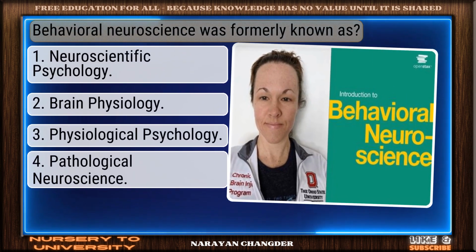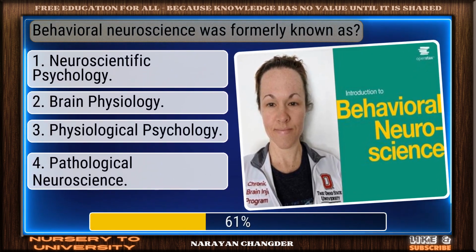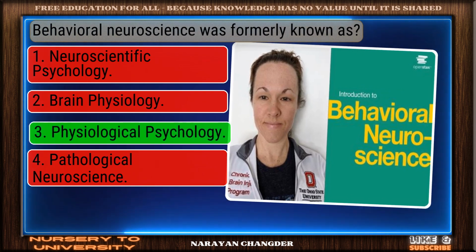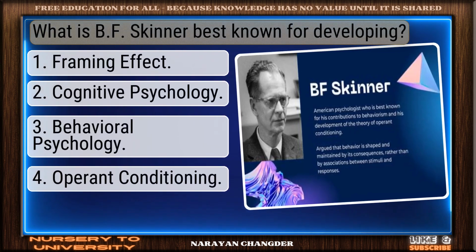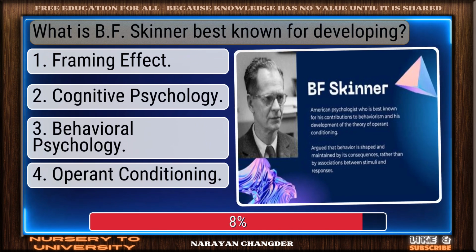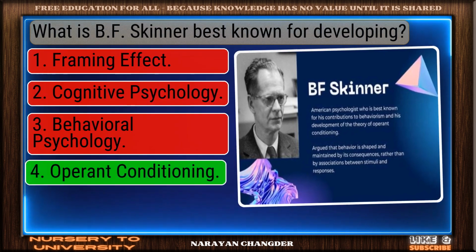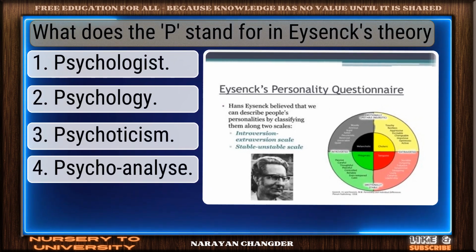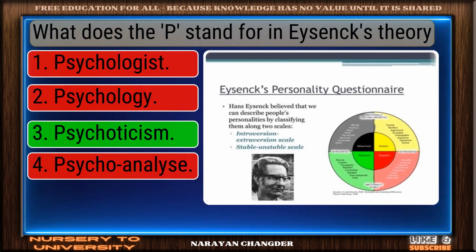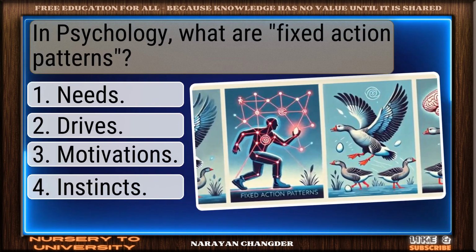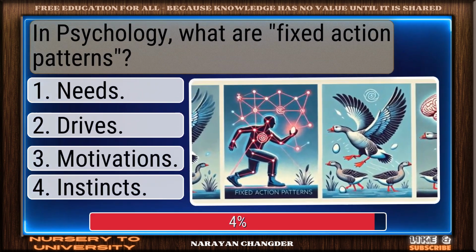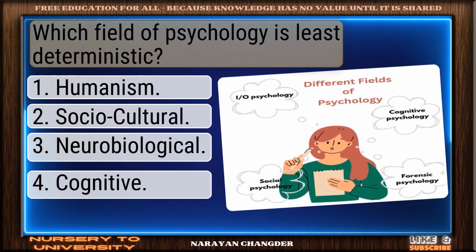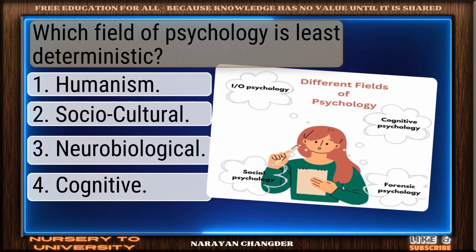Behavioral neuroscience was formerly known as. Clear and correct. Physiological psychology. What is B.F. Skinner best known for developing? Right, operant conditioning. What does the P stand for in Eysenck's theory? Very good, psychoticism. In psychology, what are fixed action patterns? Instincts is correct. Which field of psychology is least deterministic?